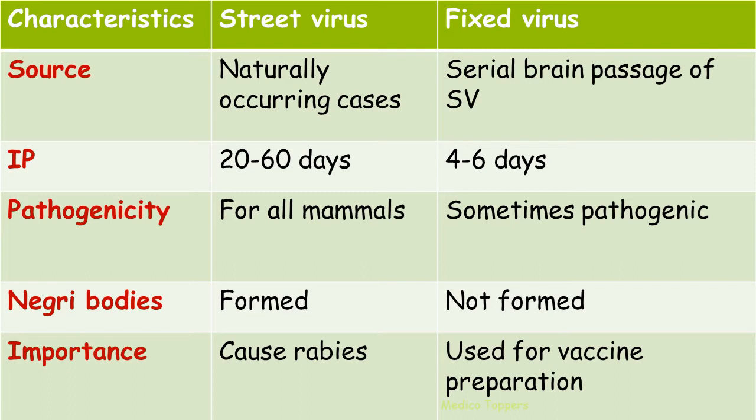Street virus is just obtained from the animal and it is causing the rabies disease. Okay. So Negri bodies will be forming in street virus only and there won't be Negri bodies in fixed virus. And you can check out the source also. Source is naturally occurring in case of street virus and serial brain passage of street virus in case of fixed virus. Like attenuation will be happening for vaccine preparation.